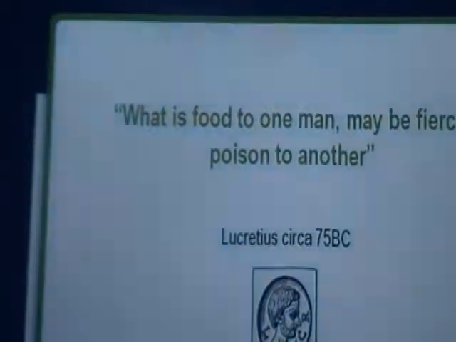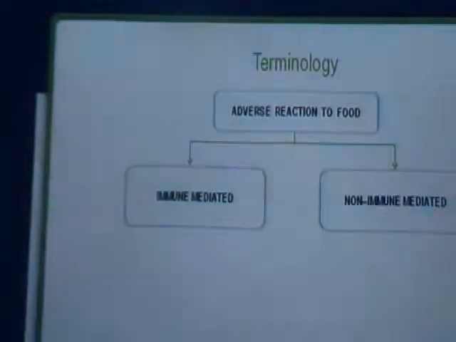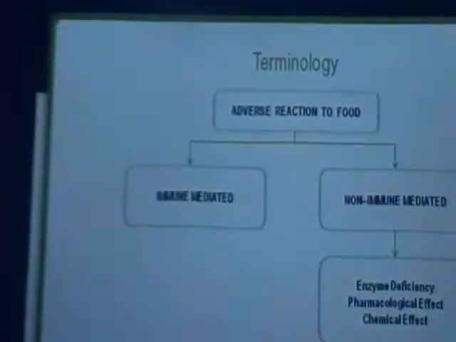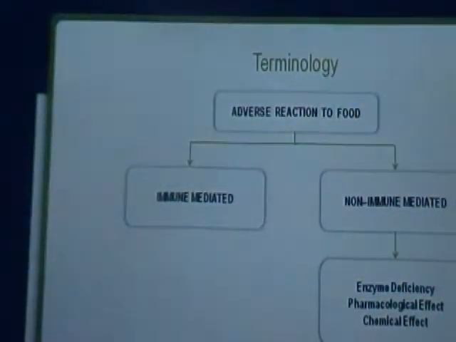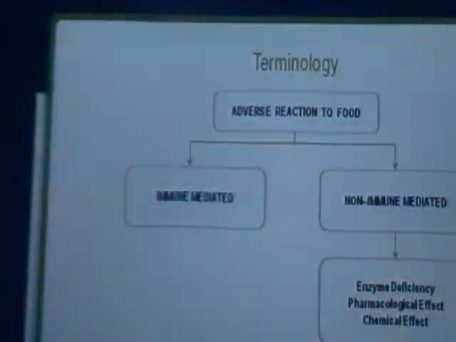Let's see how. The adverse reaction to food can be immune mediated, or it could be non-immune mediated. The non-immune mediated can be due to enzyme deficiency, pharmacological effects or chemical effects, which is known as food intolerance.